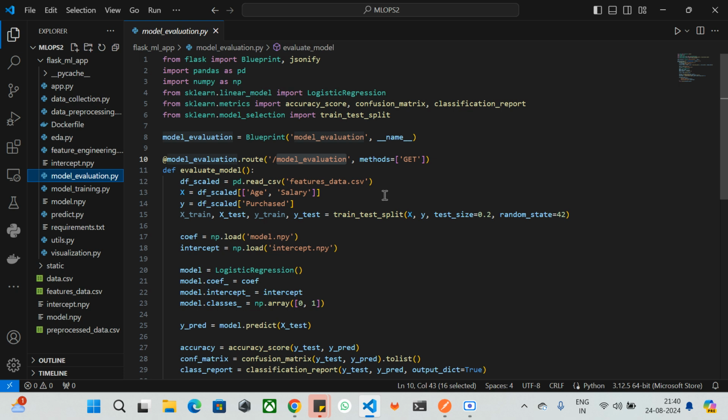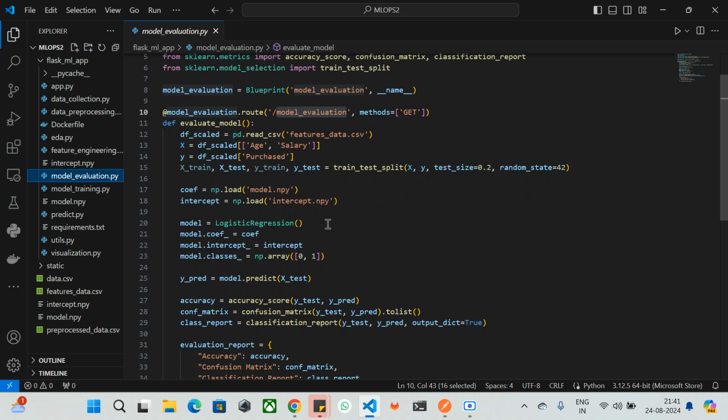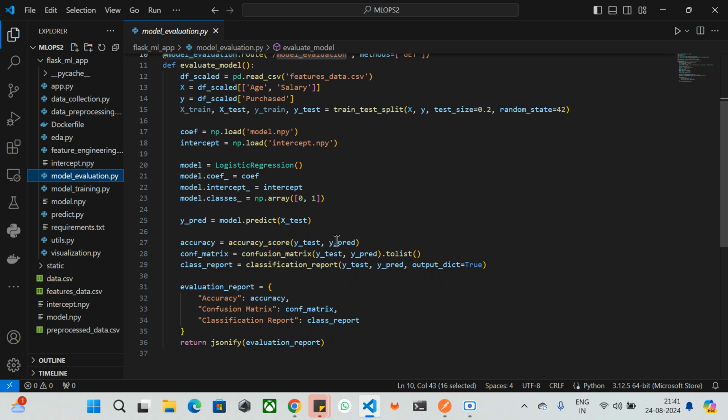And now a new logistic regression model is initialized in this. And if you see here, the new logistic regression model is initialized, and it's going to load the coefficients and the intercepts, which I mean to say is assigned. It is going to call model.classes_ and np.array of 0 and 1, which manually sets the classes, 0 for no purchase and 1 for purchase. So it's going to map those values, and it is going to predict y_pred, and y_pred, the model prediction, makes the prediction on the test data that we have here.